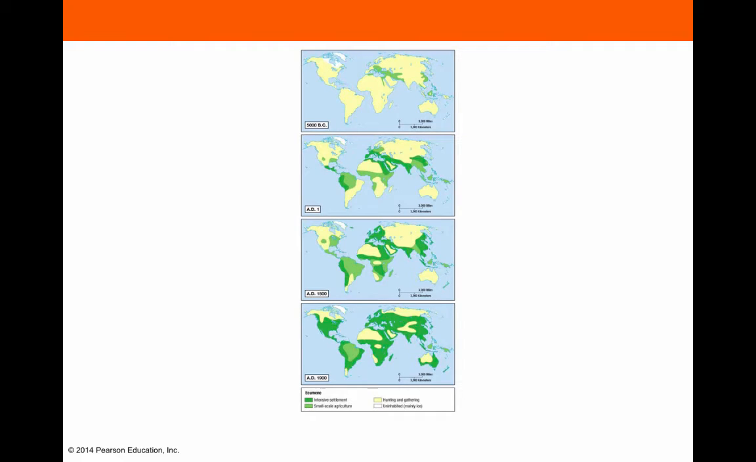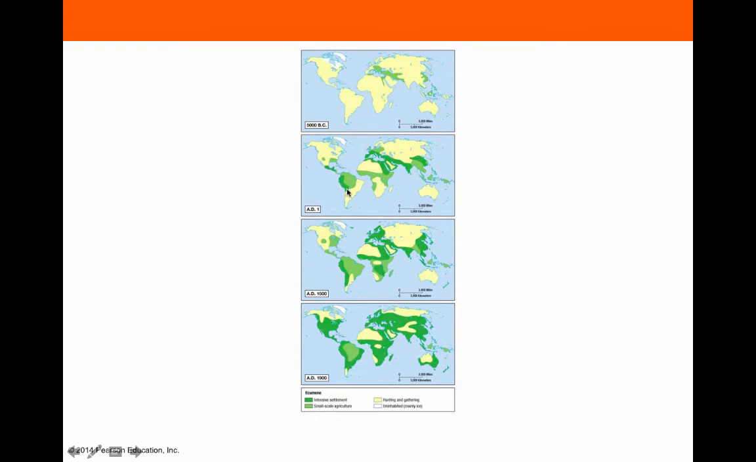So you can see population over time. This dark, what we kind of consider green, like in your box of crayons or colored pencils, true green, is areas of intensive settlement. If you took a look at those hearths that you learned about, it makes sense that those are going to be